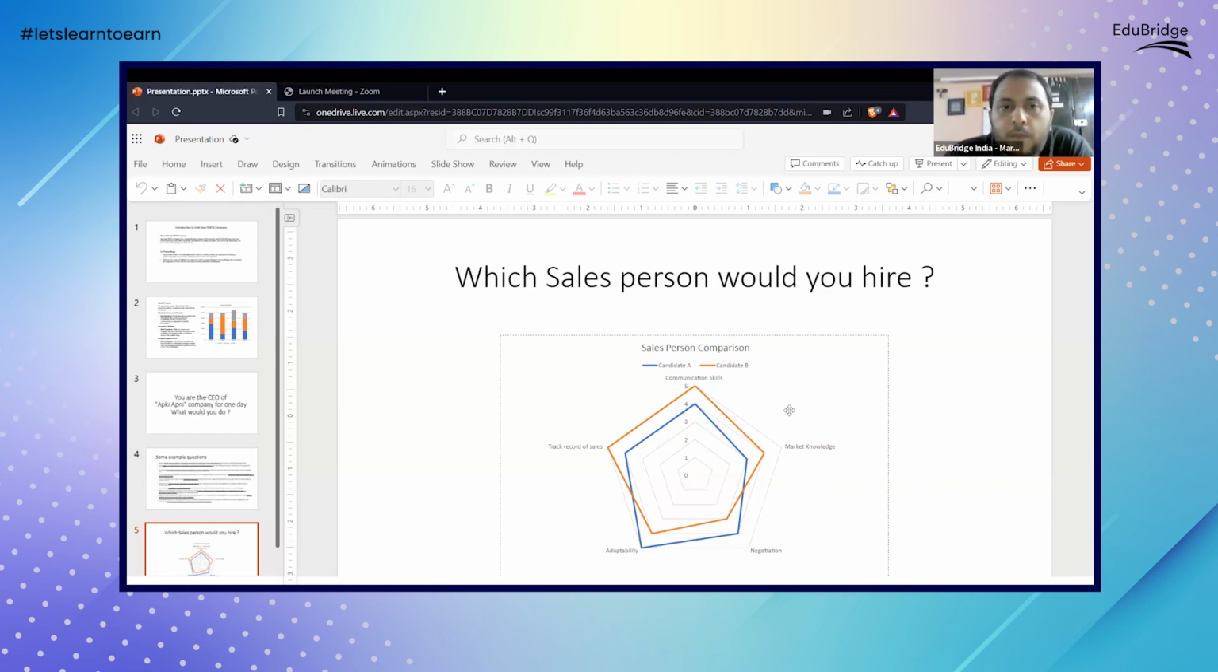And of course, market knowledge. Once you put the salesperson, he is smart enough. He will try to gather the market knowledge, so that we can give that fair advantage to him. And considering the track records of sales, if that person is very good in negotiation and adaptable, I'm sure that candidate A will achieve that number of sales also. So I'll go with candidate A.